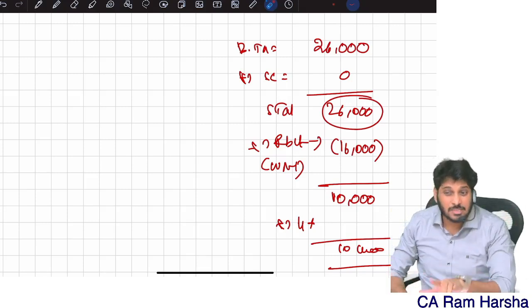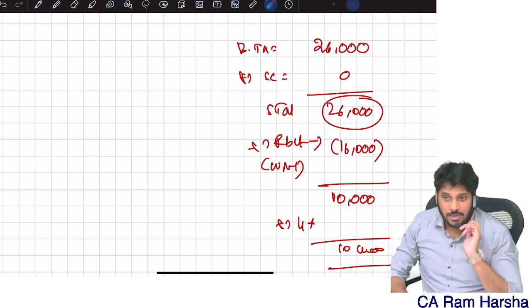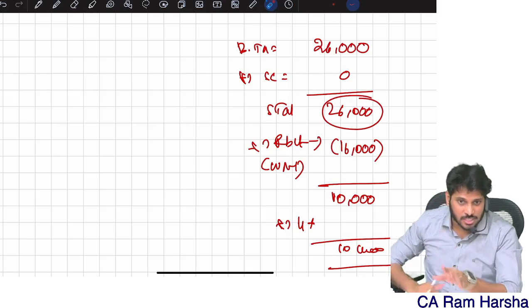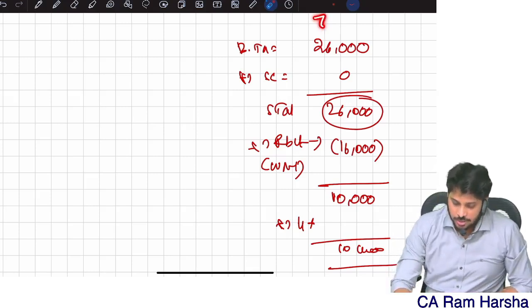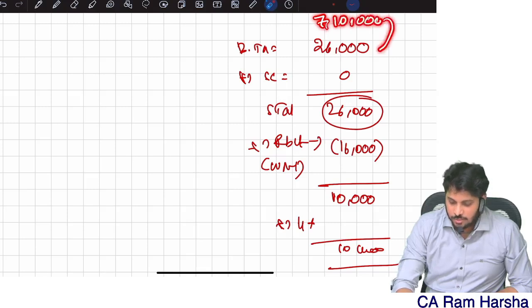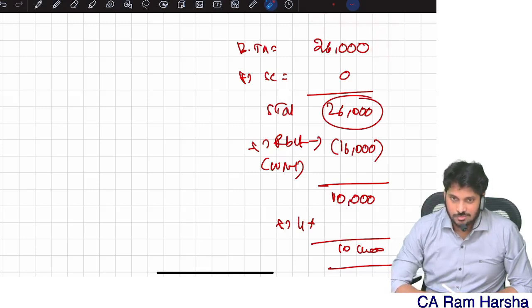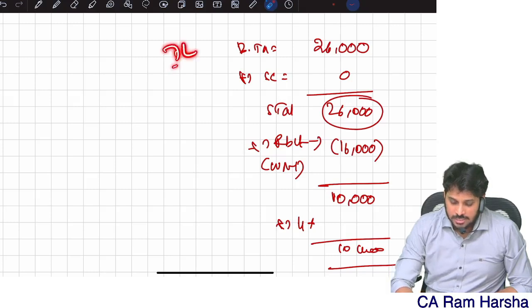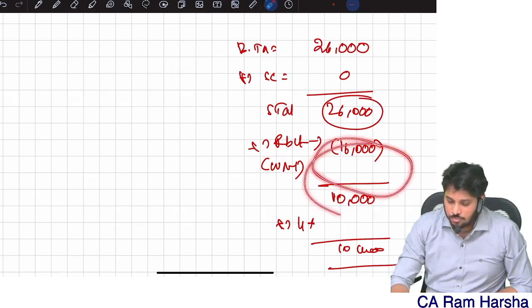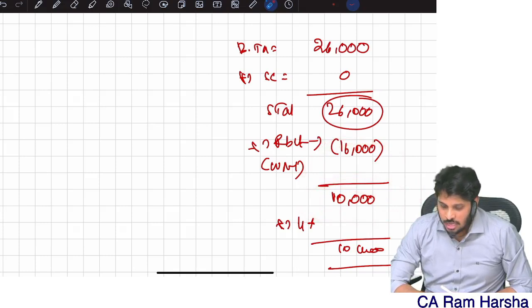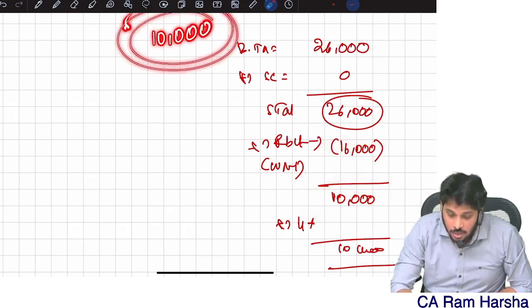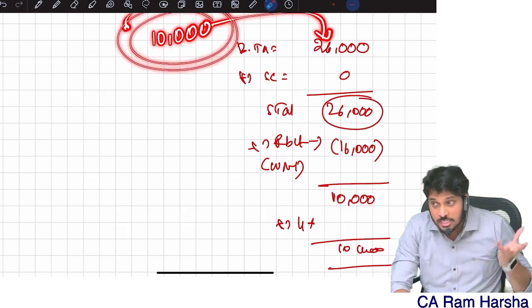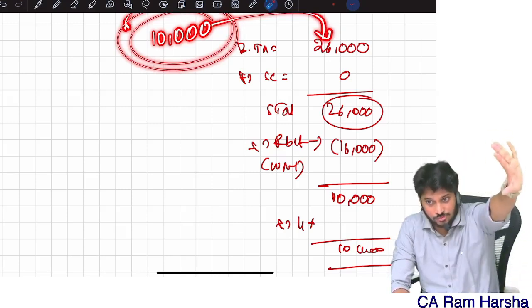This is similar to marginal relief. We are going to discuss marginal relief concept, surcharge concept. There also a similar logic will be there. So what am I saying? Sir, just because I have 7,10,000 income, you are asking me 26,000 tax. If at all I have only 7 lakh income, my tax would have been zero. Just because of this 10,000 extra income, you are asking me 26,000 rupees worth of tax.